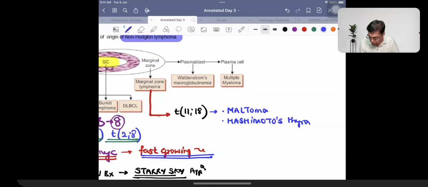Hashimoto's thyroiditis. They can also be having a development of marginal zone lymphoma. So any patient who is going to be having the presence of a chronic inflammation, he is the one who's going to be having the presence of marginal zone lymphoma.